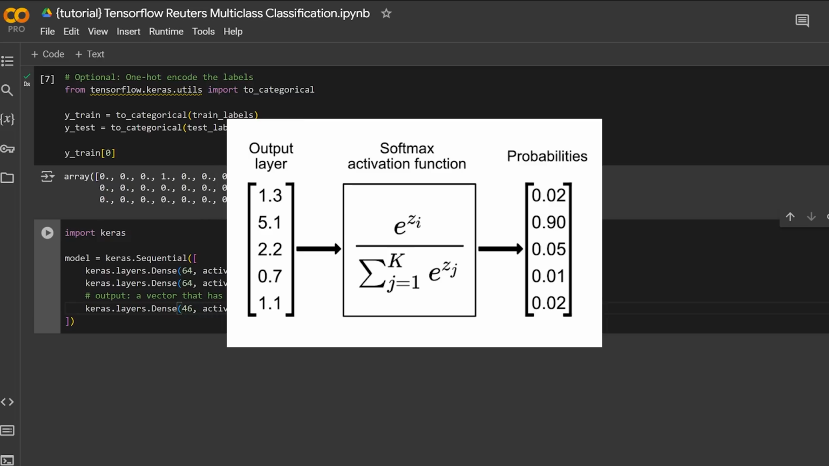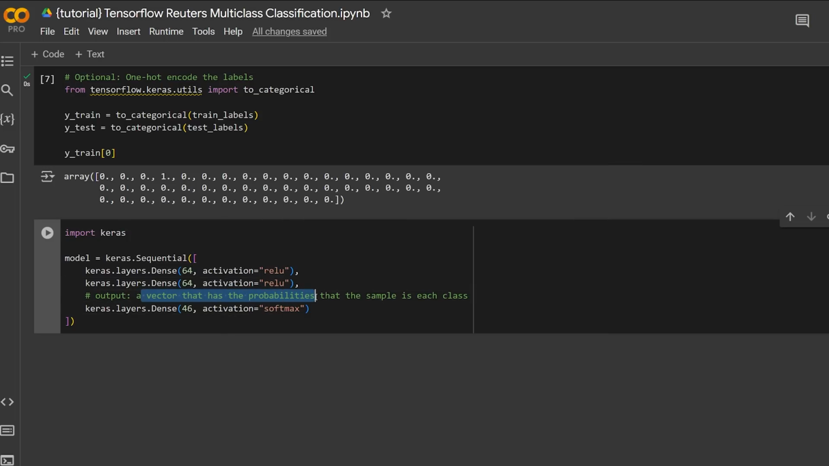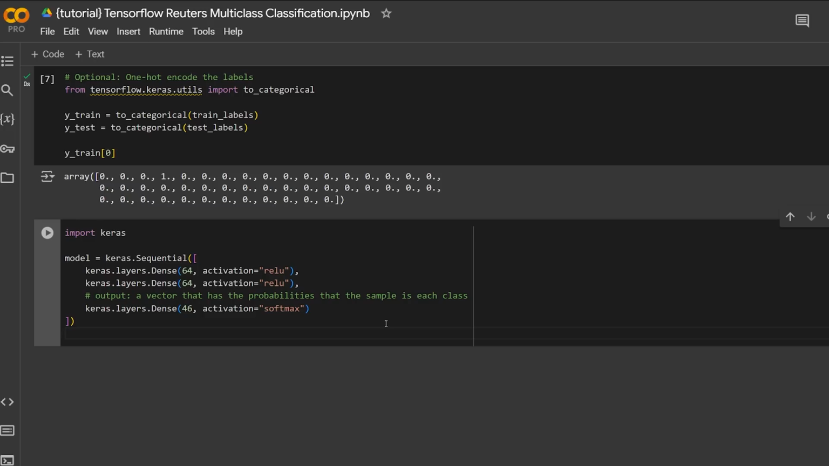So for the previous problem with binary classification, we did the sigmoid activation. But with this particular problem, where we're trying to have our output vector with all the probabilities that add up to 1, we're going to do softmax. If you don't understand the whole vector of probabilities thing, then don't worry, I'll show you that in a second, okay? So now that we have defined the layers of our model, we can go ahead and compile it.